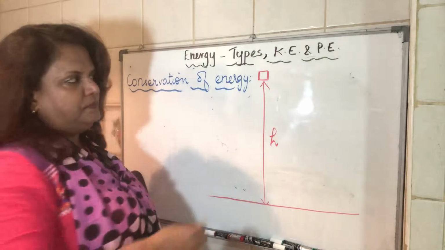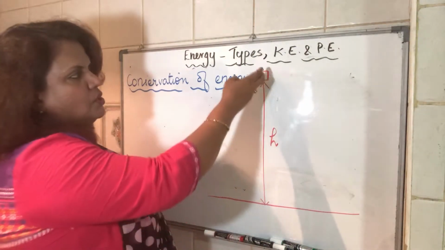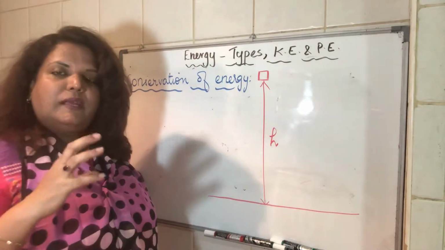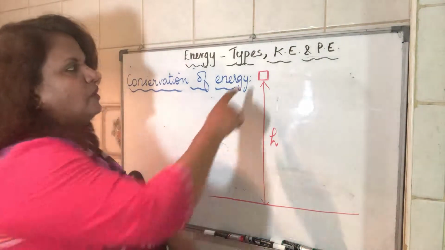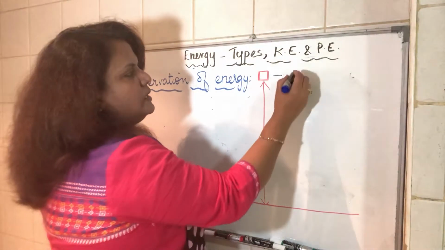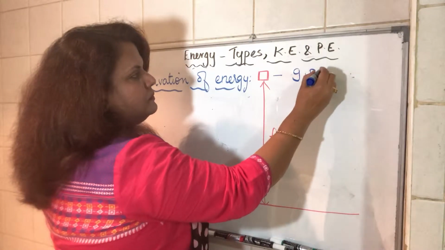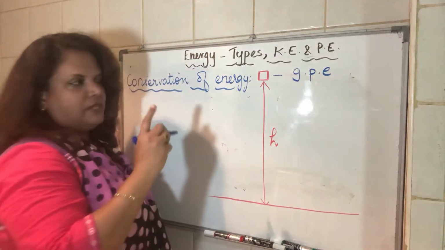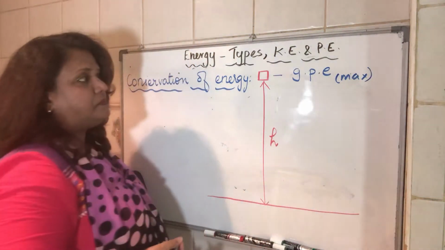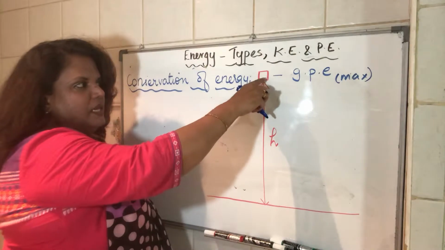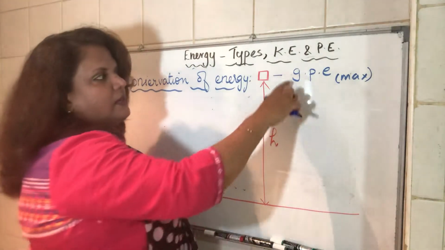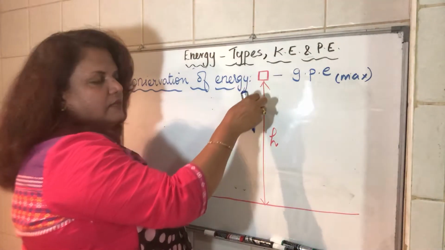Now, consider an object dropped from a height h, through the height, and it hits the floor. What types of energies are associated? When the object is at the maximum height, it is at rest, so it will possess only GPE, gravitational potential energy. So the GPE is maximum here. Now, what will happen to the GPE as it falls? It gets converted to kinetic energy. That GPE is used up and it gets converted to kinetic energy.